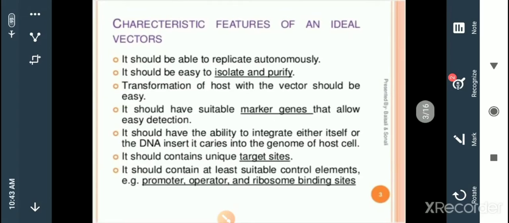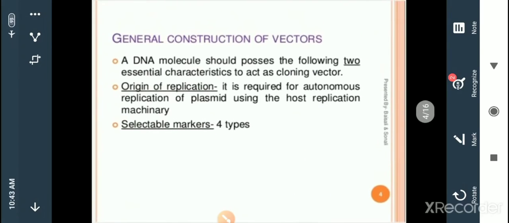It consists of some target sites, and these target sites are useful for restriction enzymes to cut the DNA in the vector, as well as for attachment, like the ligases where they have to bind. So a particular vector also shows some target sites. It also has regulatory structures like promoters, operators, and ribosome binding sites. In general construction, as you know, the vector consists of an origin of replication, which is required for where replication starts, and then selectable markers; four types of selectable markers are there in a vector.